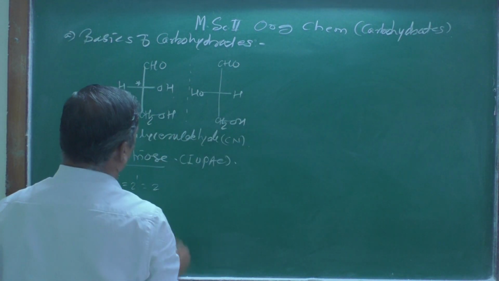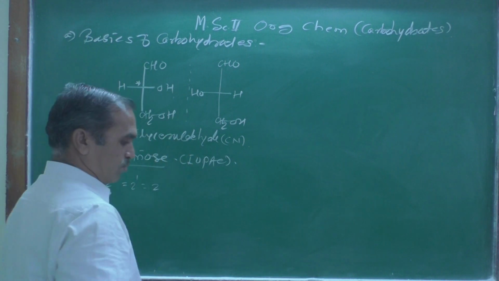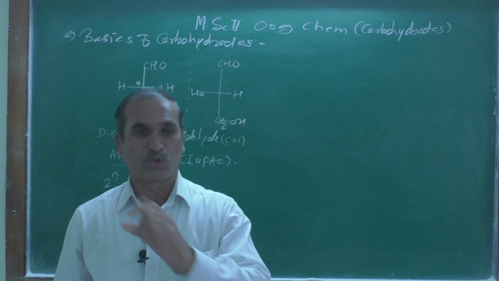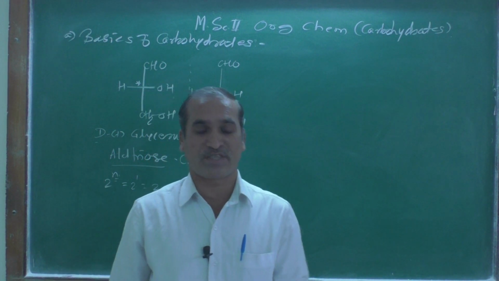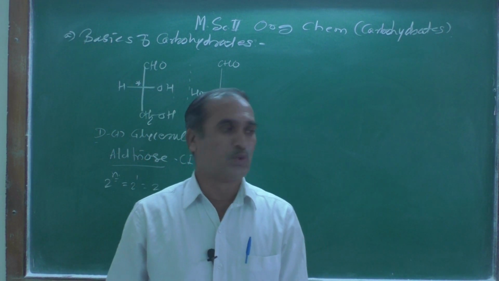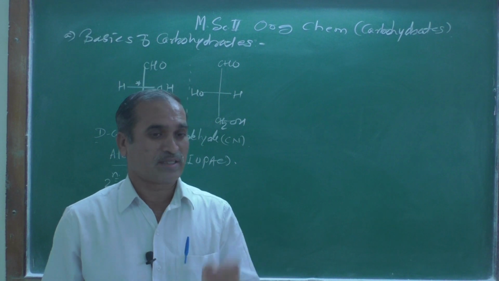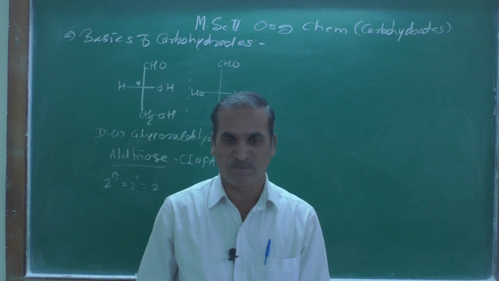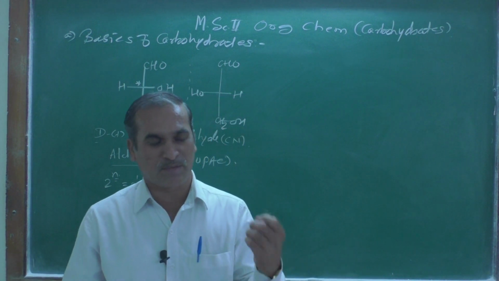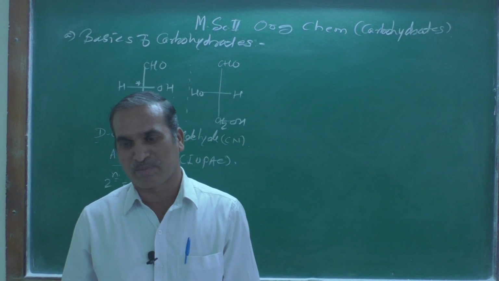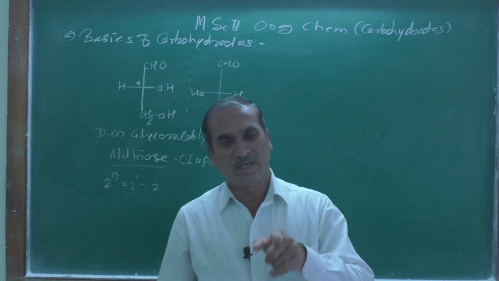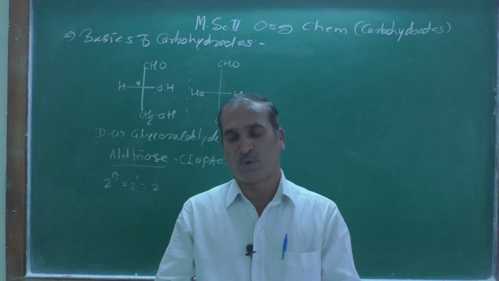These are the two isomers, first and second, and these two compounds have a special relationship between the two structures. What is that? We know that they are enantiomers. Enantiomer means everything is the same: physical and chemical properties of those molecules are the same, only they differ in their rotation.